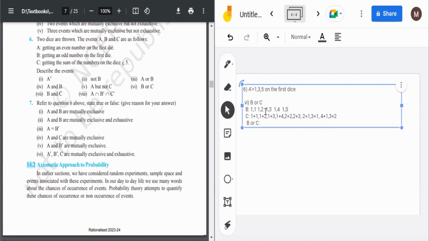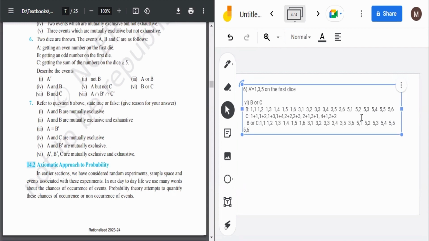1,4, 1,5, 1,6, then 3,1, 3,2, 3,3, 3,4, 3,5, 3,6. Okay. Then for 5, it will be 5,1, 5,2, 5,3, 5,4, 5,5, and 5,6. Okay. And now what we have to do, we have to take numbers from both B and C. So B and C, firstly let me copy all the B1 elements because these are more than C.